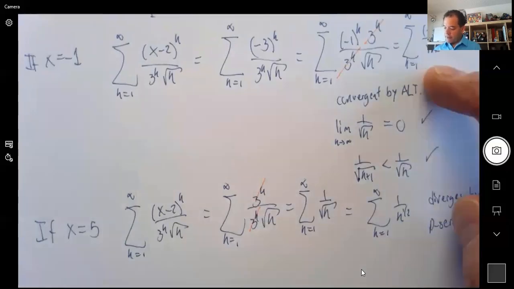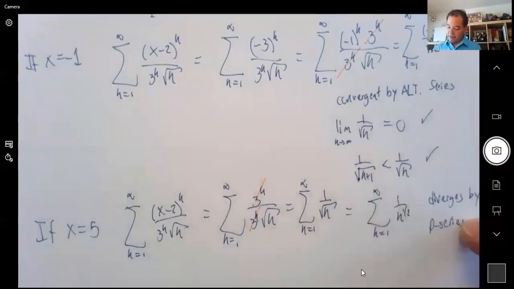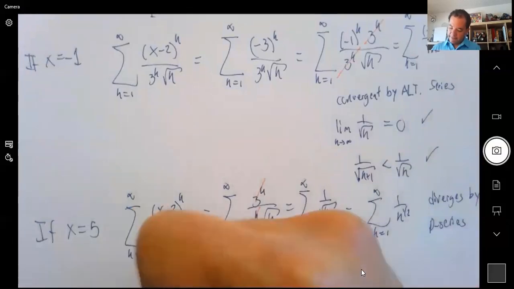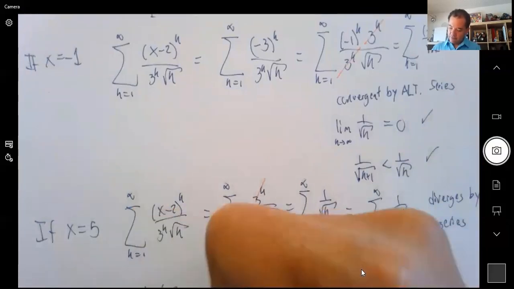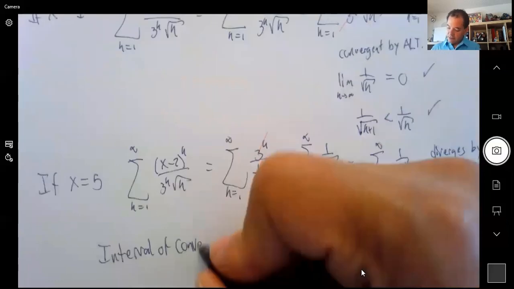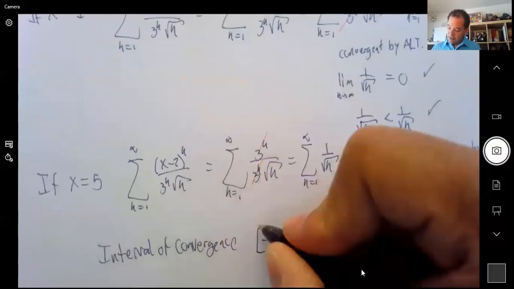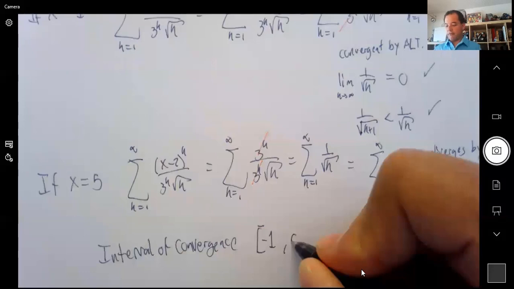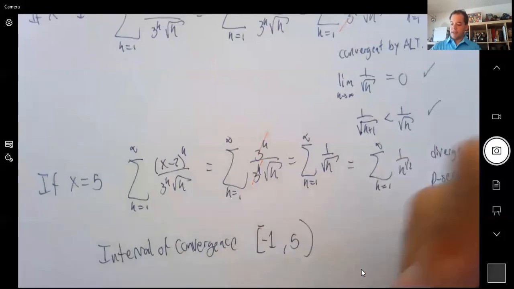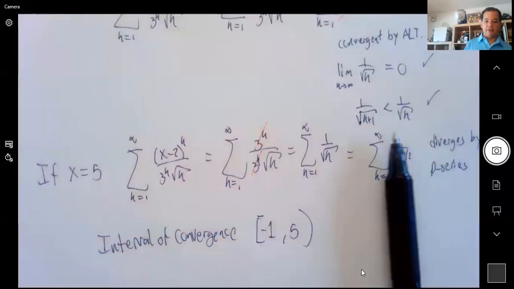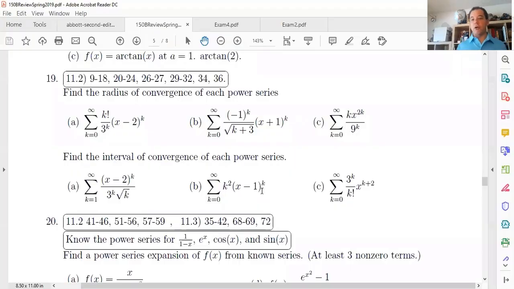So this one converges, this one diverges. So what is the interval of convergence? It is from -1, including -1, to 5, not including 5. All right? And that's the end of this problem over here. So they're all done in a similar way. These are good because they let you review your series anyways. All of these will involve the ratio test and then some other tests to check the endpoints.